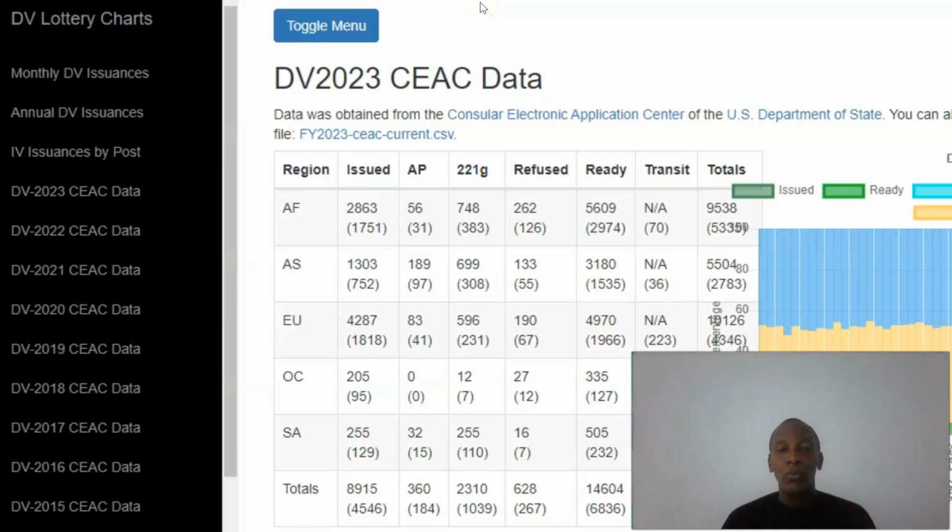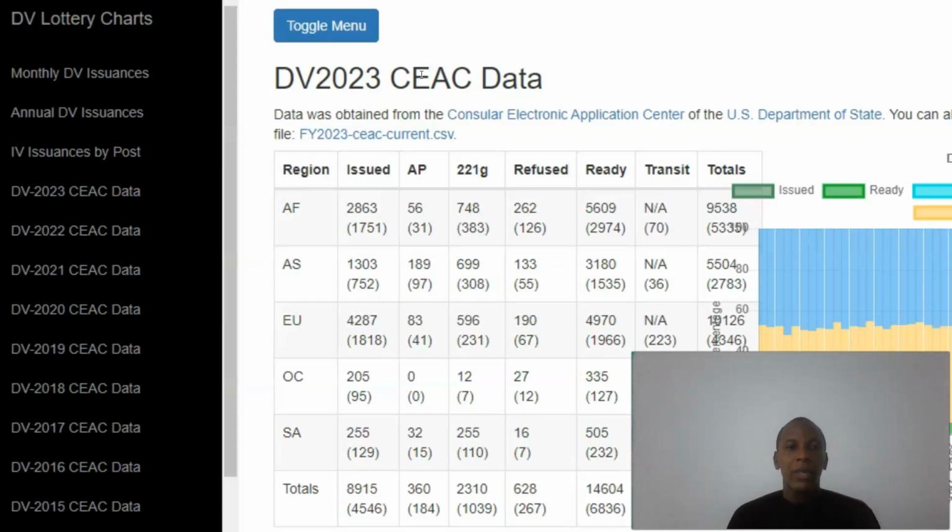I encourage you to visit this page regularly because what Zaticius does is that he updates the statistics on this website every weekend. What we have before us is data up to Friday, the 3rd of February, 2023. So today being another Friday, by tomorrow we will have fresh data included on this website. And that new data will take into consideration the activities in the DV 2023 program for the week just gone by.